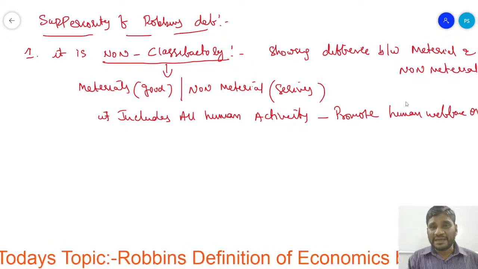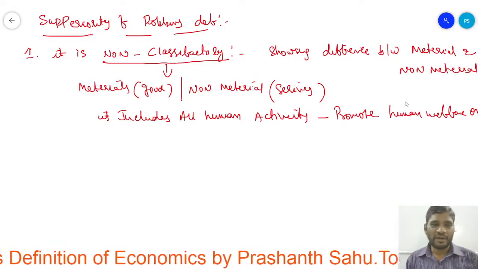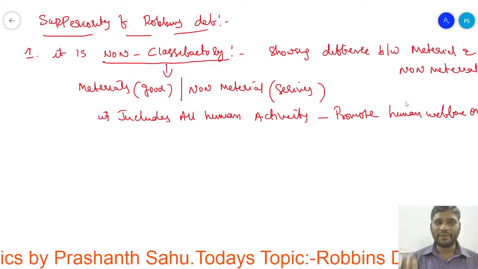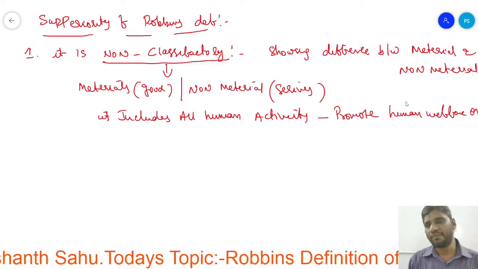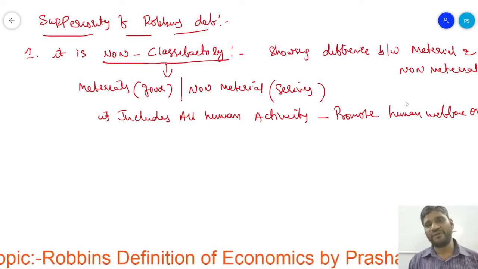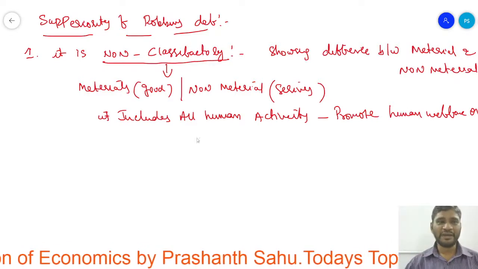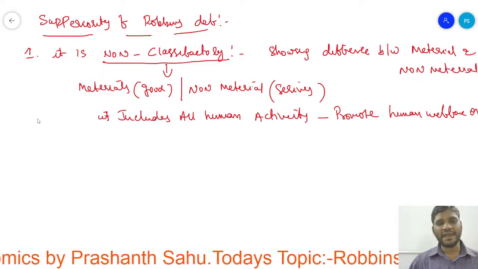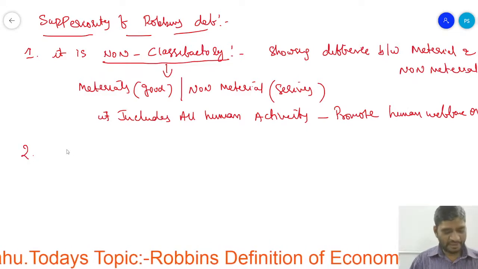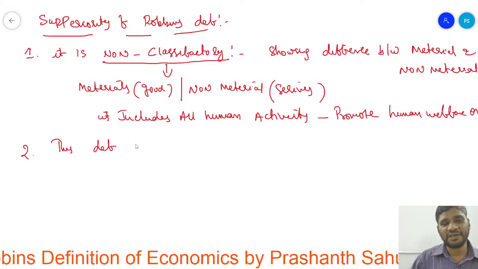He does not consider this classification. He includes all human activities. So humans may use goods or non-materials, that is services, and it may promote human welfare or it may not. This is number one. It is called non-classificatory.